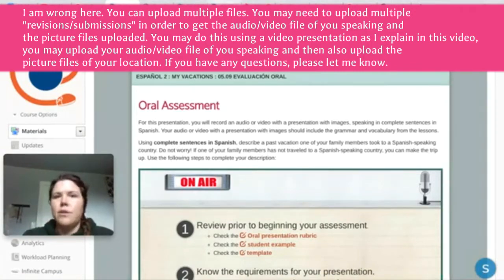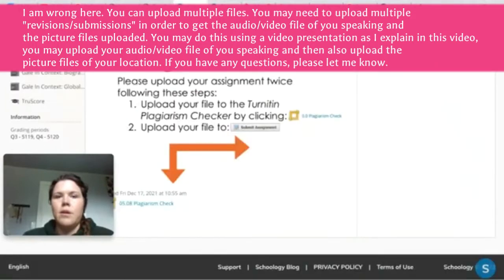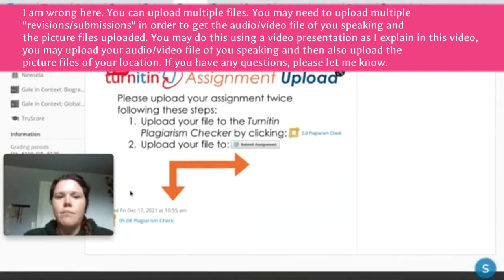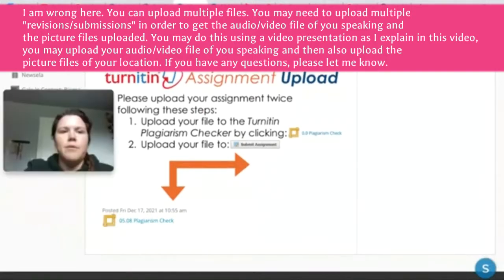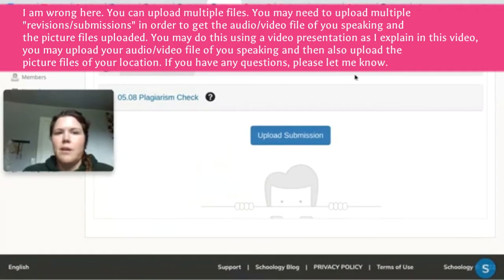Let me try to pull up the turning in section. This is what it will look like when you go to your assignment to turn it in. You're going to go to this area right here. I know this is all a little confusing. It looks like you should click this right here, but really it's right here. You click this and it opens a file upload area. It looks like this.